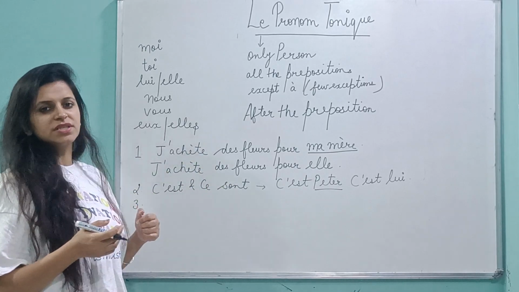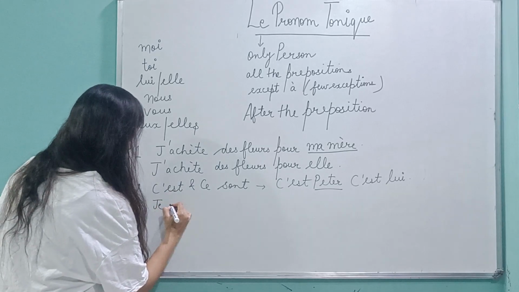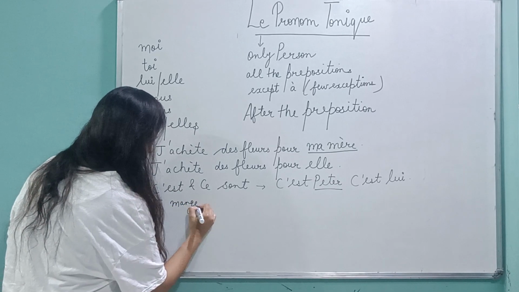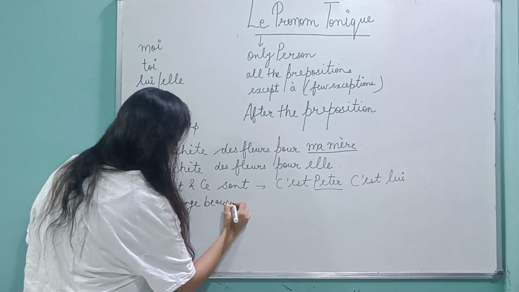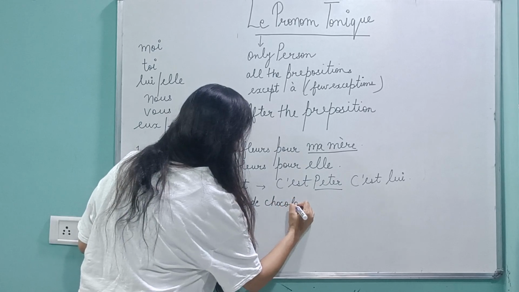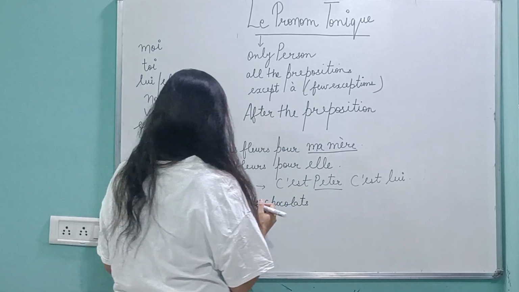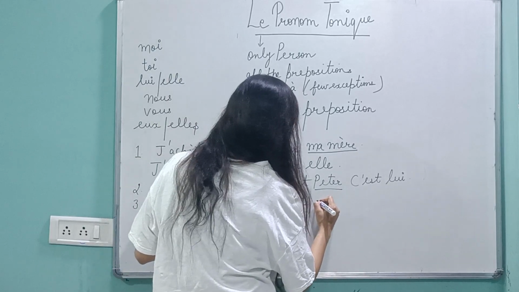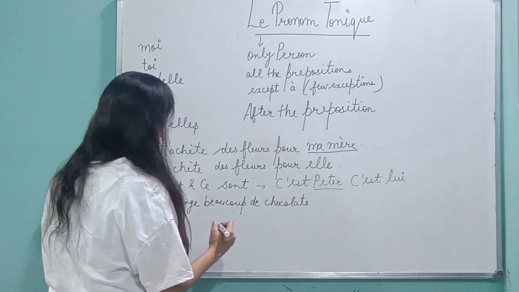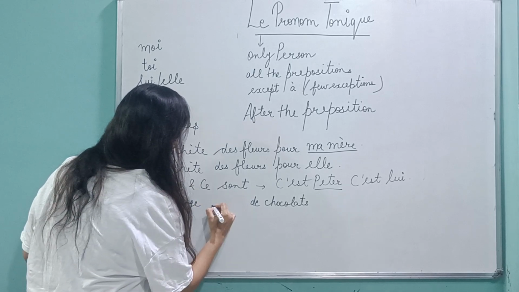One more other usage is comparison. It's also used for comparison. For example, je mange beaucoup de chocolat, or maybe you can also say je mange plus de chocolat.